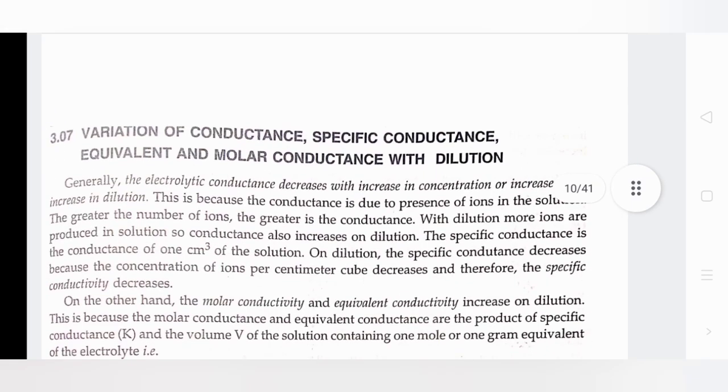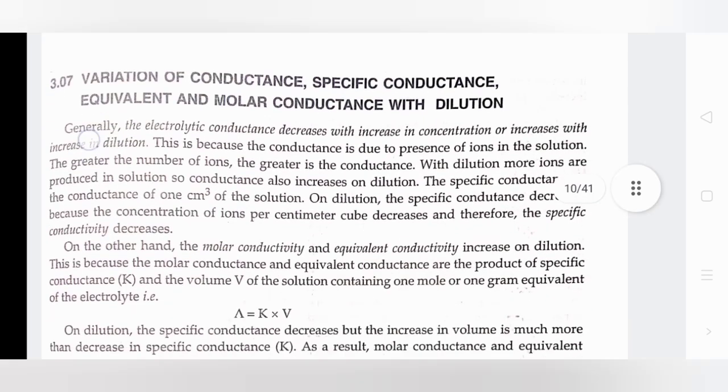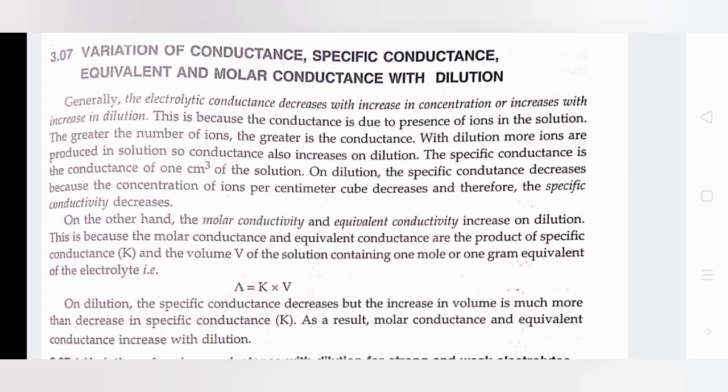Variation of conductance, specific conductance, equivalent and molar conductance with dilution. Generally, electrolytic conduction decreases with increase in concentration or increases with increase in dilution. This is because the conductance is due to the presence of ions in the solution. The greater the number of ions, the greater is the conductance. With dilution, more ions are produced in a solution, so conductance also increases on dilution.